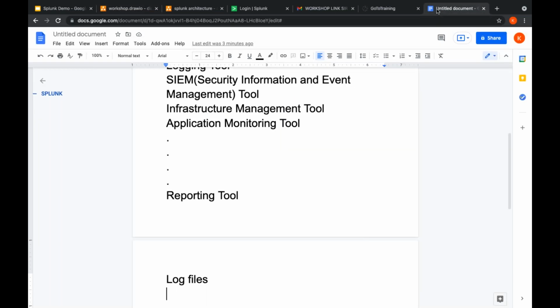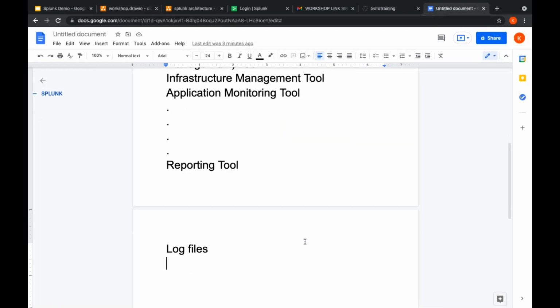So this is one thing. For programming languages, the web server will contain the log files. Not only web servers, even operating systems as well, Windows, Linux, or Mac, whatever it may be, will also be generating log files.